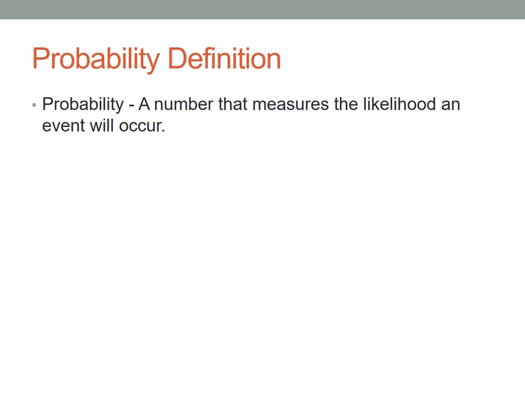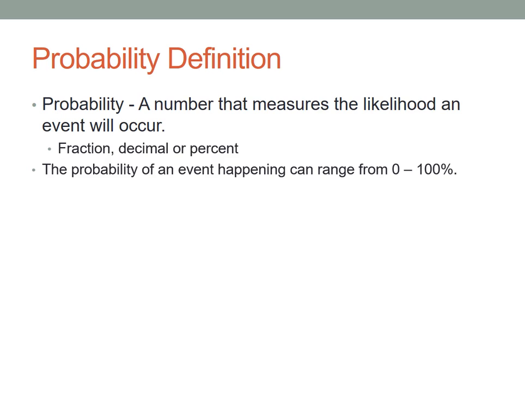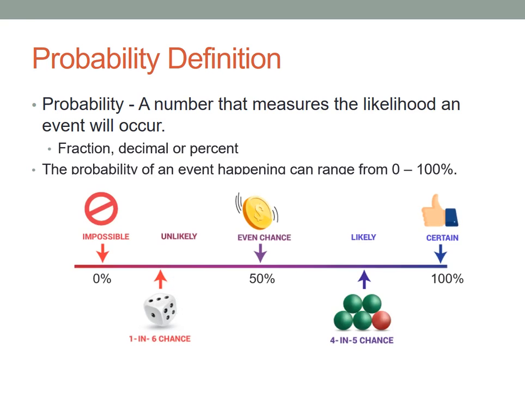So probability is the number that measures the likelihood an event will occur. We'll see it as a fraction, a decimal, or a percent. And the probability of an event happening can range from 0% to 100%. And here's a nice graphic that shows us at 0% it's impossible. That would be something like pigs flying. I know you can put a pig in an airplane, but I'm talking about pigs flying from one farm to another. Not going to happen.